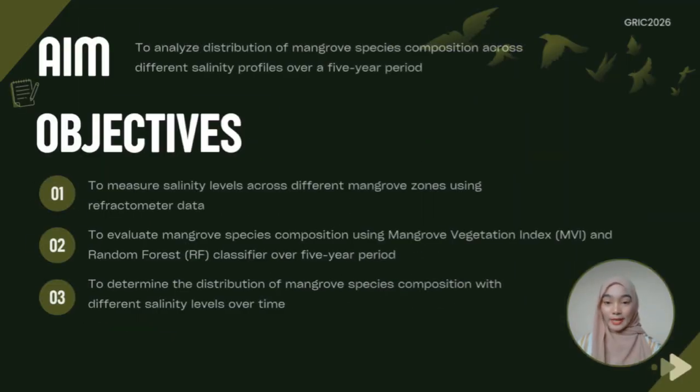Next, I will explain about the aim and objectives for this study. The aim is to analyze the distribution of mangrove species composition across different salinity profiles over a 5-year period. Objective: first, to measure salinity level across different mangrove zones using refractometer data. Second, to evaluate mangrove species composition using Mangrove Vegetation Index, which is MVI, and RF classifier over a 5-year period. And third, to determine the distribution of mangrove species composition with different salinity levels over time.